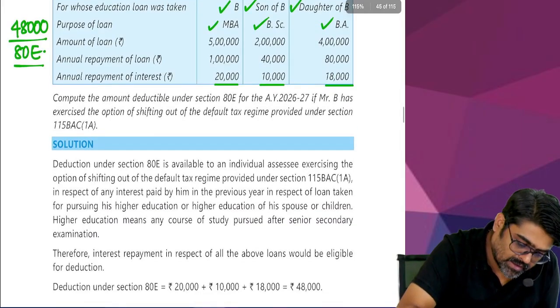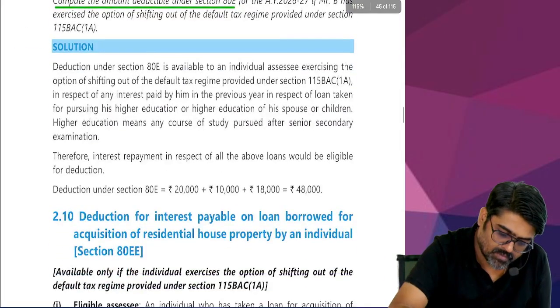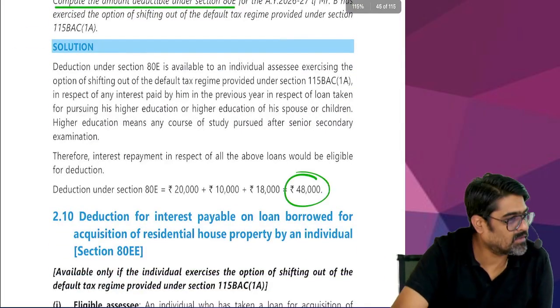Compute the amount deductible under section 80E. How much? 48,000. Done, sir. Next one.